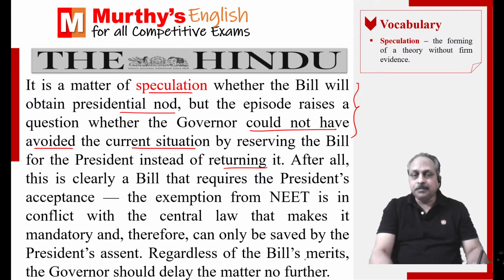That means what? This bill, it's an important bill because it is seeking exemption from something that is mandatory. The exemption from NEET is in conflict with the central law that makes it mandatory. As I said, this has to go to the president. What is the reason? On the one hand, the central law says NEET is mandatory. On the other hand, the Tamil Nadu Assembly is seeking exemption from something that is mandatory. Based on that, the bill has to go to the president, and the governor should have sent it to the president instead of returning it to the assembly, and therefore can only be saved by the president's assent.